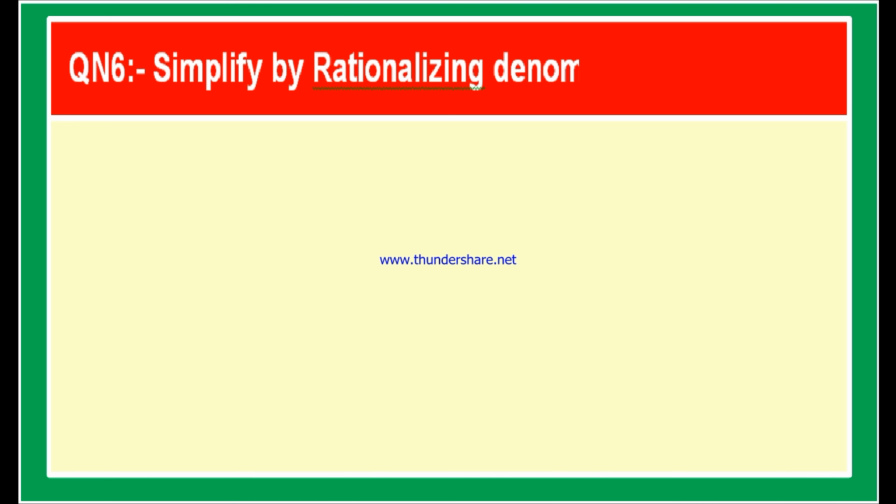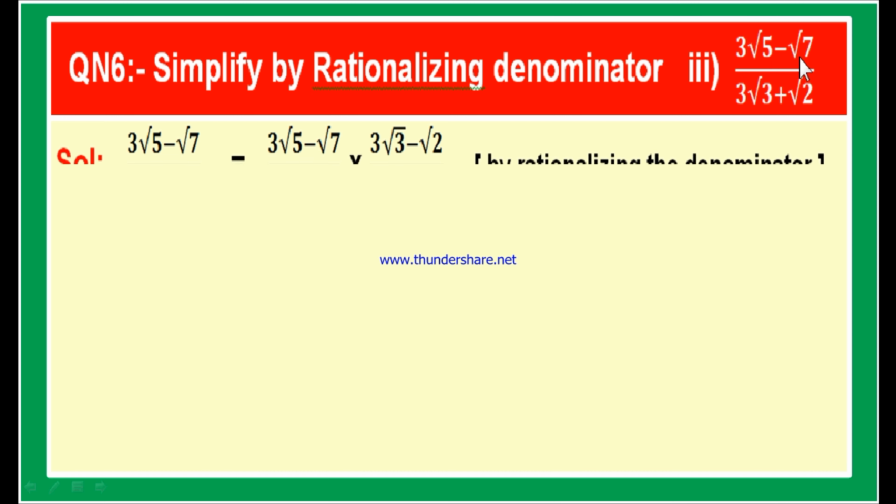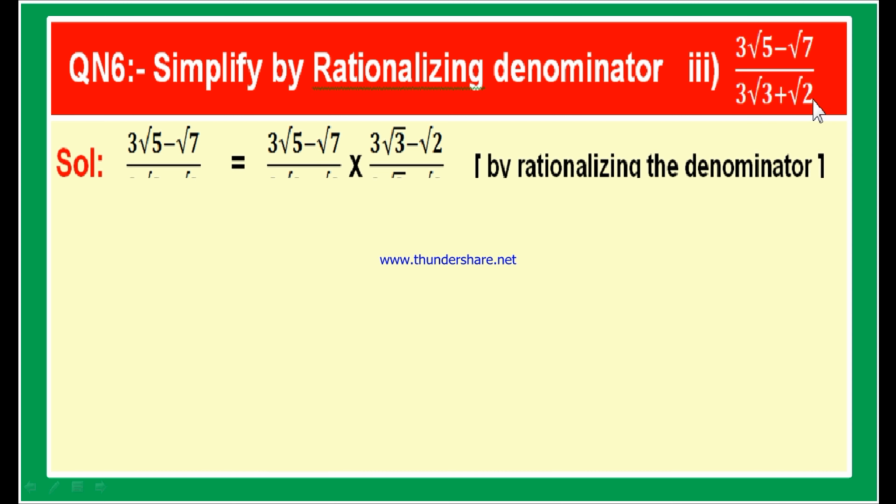Let us do this. Simplify by rationalizing the denominator. The third bit is 3 root 5 minus root 7 by 3 root 3 plus root 2. We have to rationalize the denominator of this fraction. The given fraction is 3 root 5 minus root 7 by 3 root 3 plus root 2. Let us solve this. Write down the given fraction: 3 root 5 minus root 7 by 3 root 3 plus root 2. This is the given fraction.